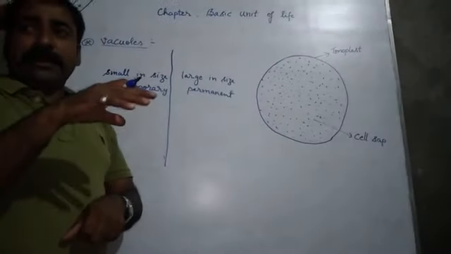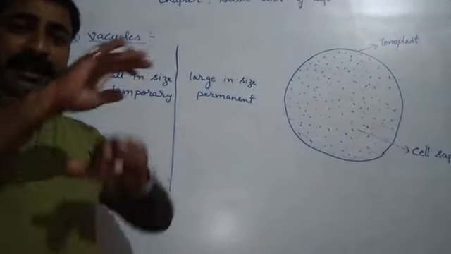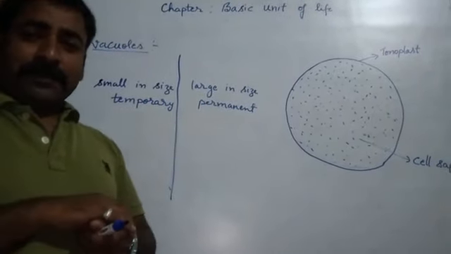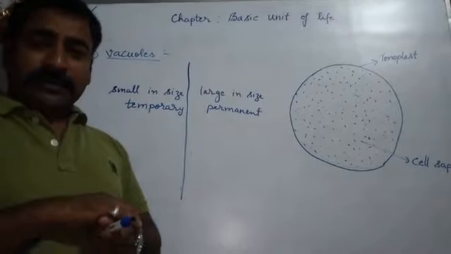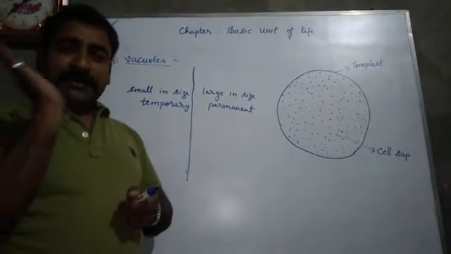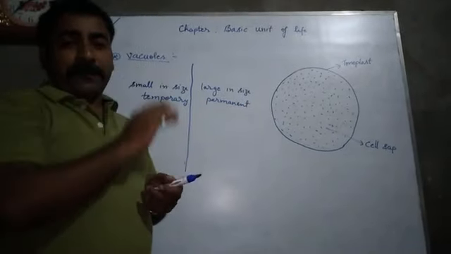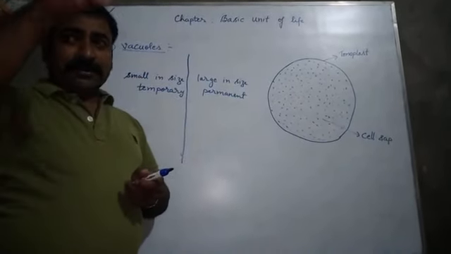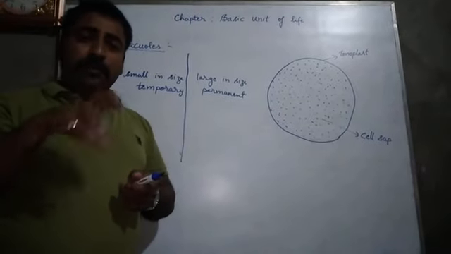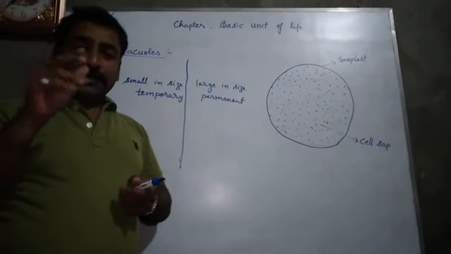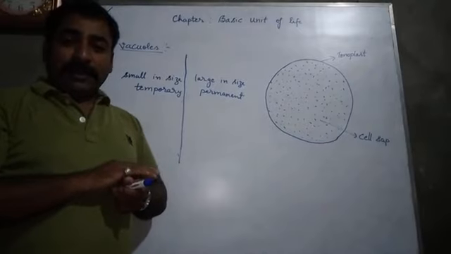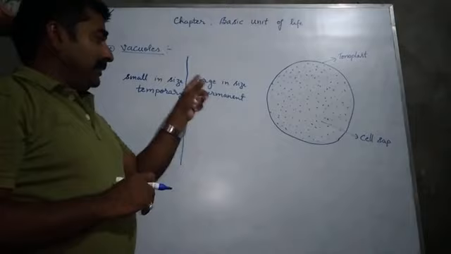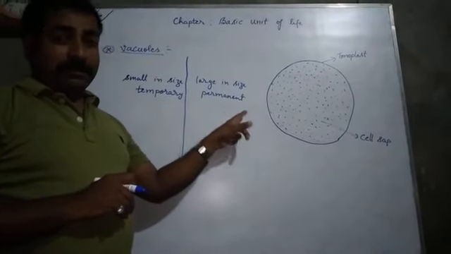If you have seen the diagram of a plant cell, the maximum portion of the plant cell is occupied by vacuole, and the nucleus of the plant cell is shifted toward the periphery. यानी प्लांट सेल में यदि आप देखो तो सेंट्रल रीजन, मैक्सिमम सेल का रीजन जो है वैक्यूल से ऑक्युपाइड है, और जो प्लांट सेल का न्यूक्लियस है वो एक किनारे पे लोकेट हो जाता है. So the vacuoles in plant cells are large in size and are permanent.